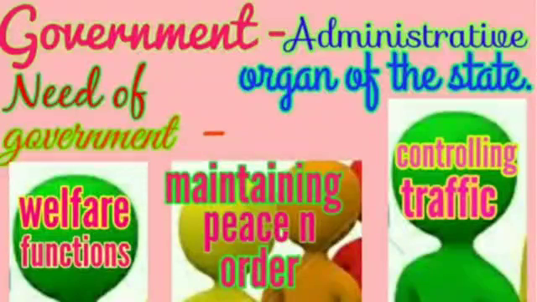And why do we need a government? They perform the welfare functions. They maintain peace and order, control traffic, and protect the country also. So these two topics are done.